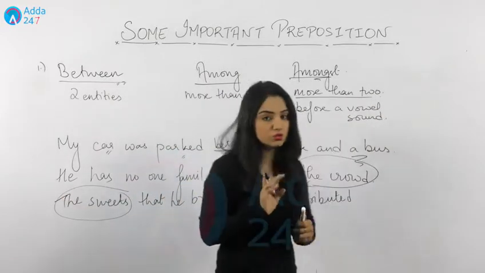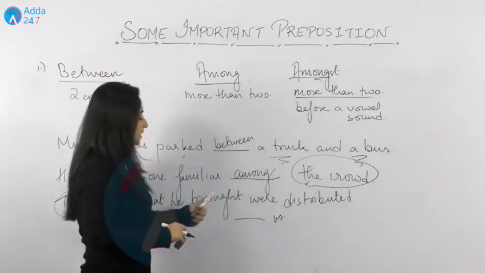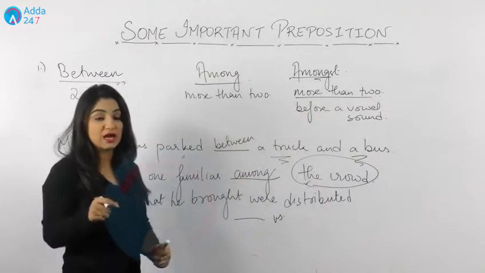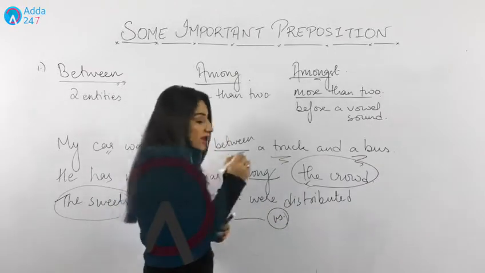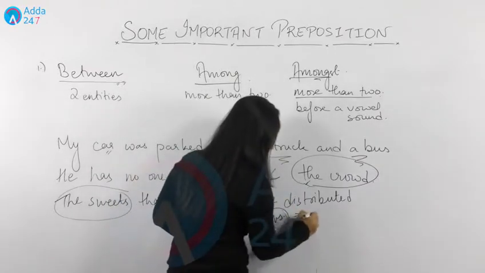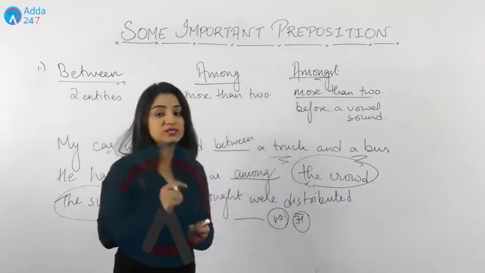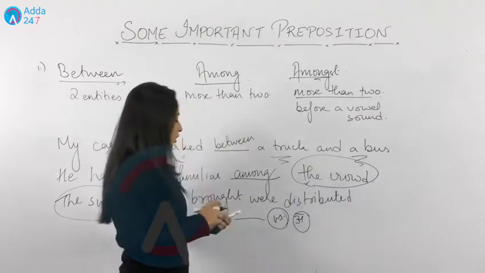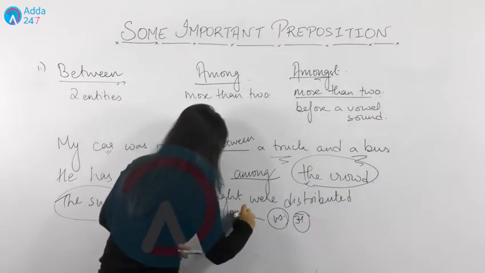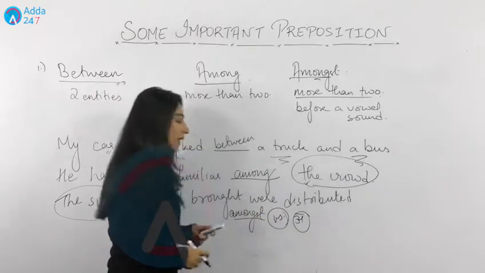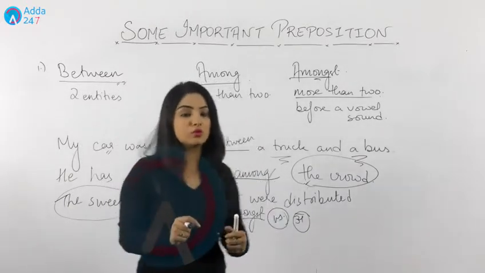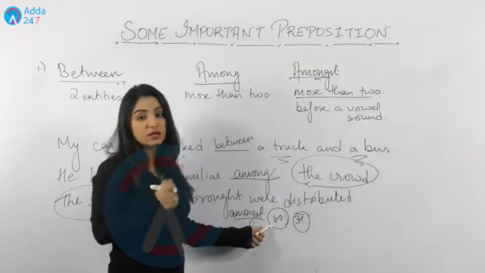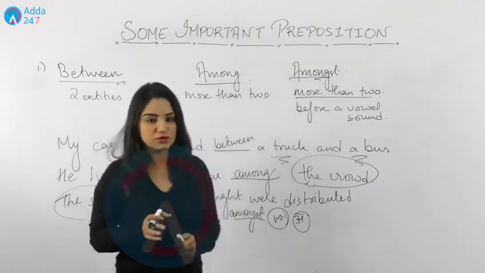That means we are talking about more than two. Now can you see we have the word us, which starts with a vowel sound, and a is always a vowel, isn't it? So what we'll write here is amongst. Why? Because this talks about more than two, and moreover the word mentioned here has a vowel sound.